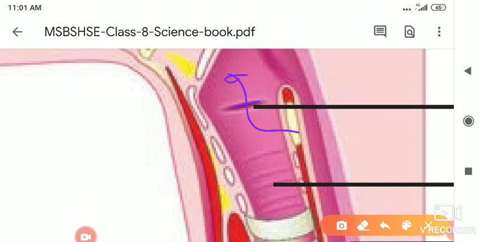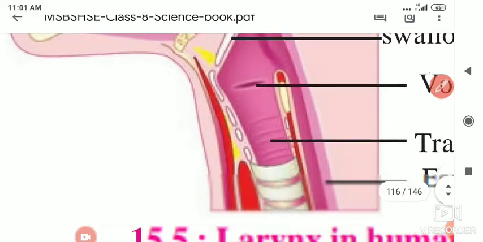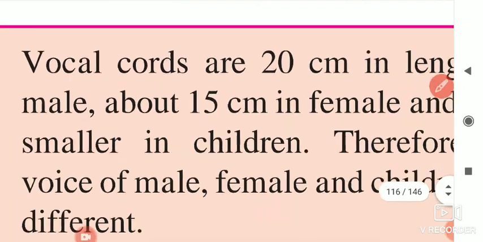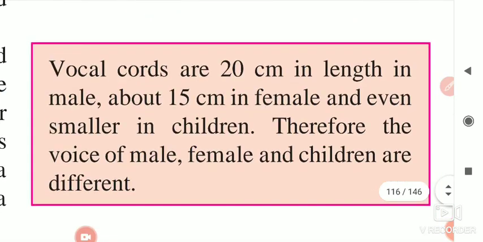Now you just speak something and put your fingers in front of your mouth. You will notice that whenever words are coming from your mouth, air touches your finger. In this way sound is produced through this small strip. The air comes out, vibrations are produced, and sound is produced.